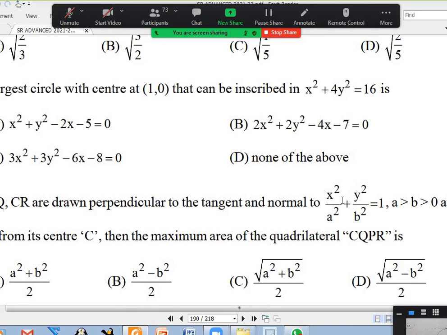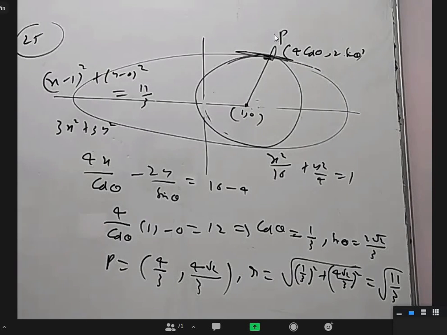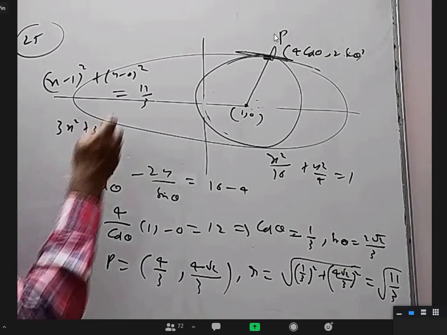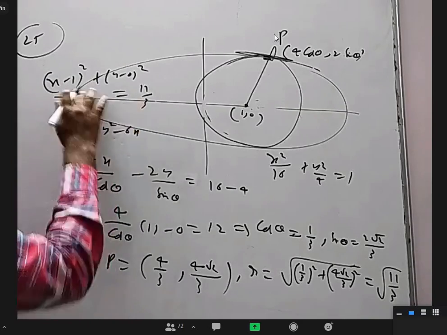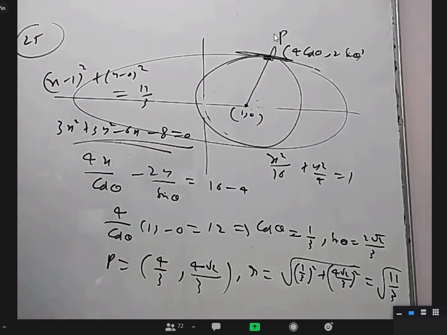If it is option C, oh, I was thinking P as a center. So we did everything right. The circle equation is not found, as somehow in my mind I'm taking this as a center. Center is this, radius is this. What is it? So I don't know. x minus 1 whole square plus y minus 0 whole square is 11 by 3. That's it, right? So 3x square plus 3y square minus 6x plus 3 minus 11 equal to 0. Okay. I was thinking this is the center somehow and thinking that root 2 is not there in the option.